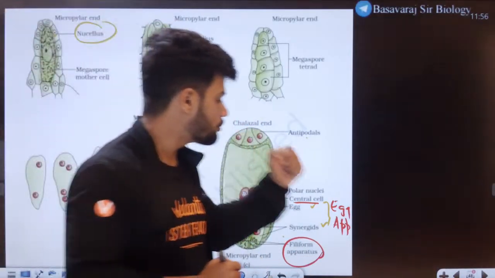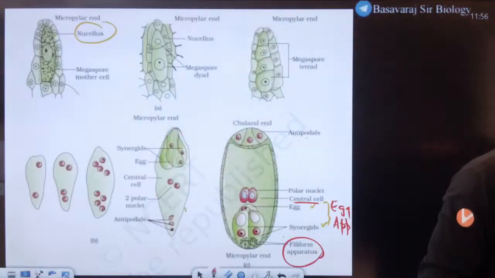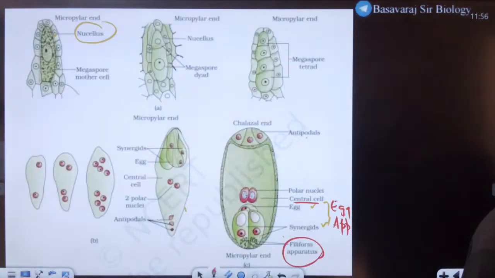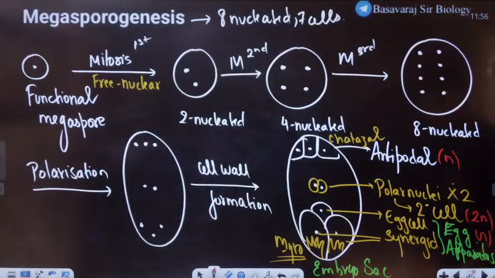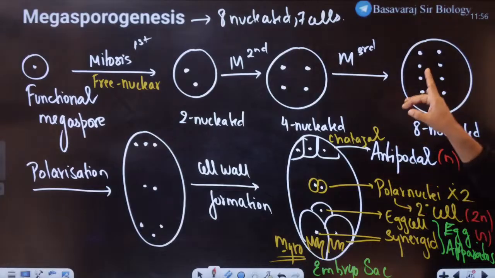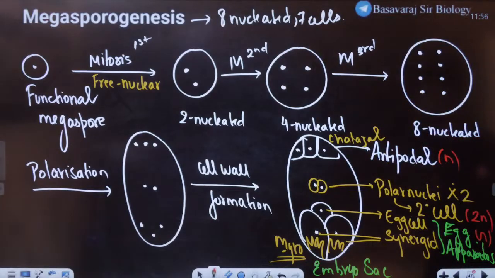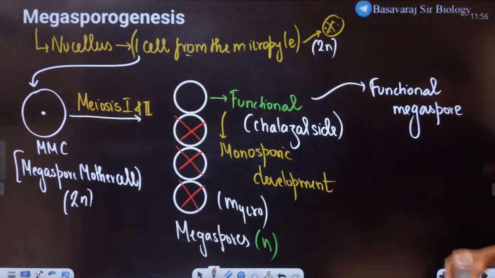Beautiful. Tell me, how many of you understood megasporogenesis beautifully? Just send a fire emoji in the chat. I love teaching this, students. This is such an easy concept. See here, so beautiful, right? I want you to make all of these notes. Please tell me you're writing this down, because it's very difficult.